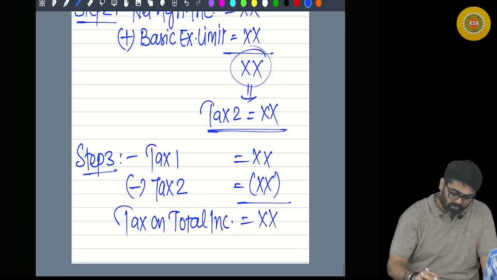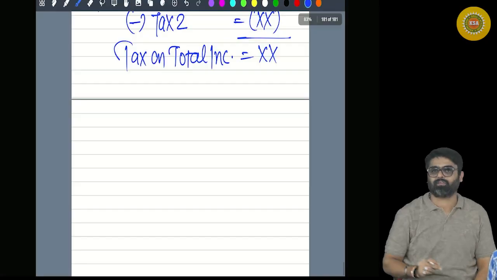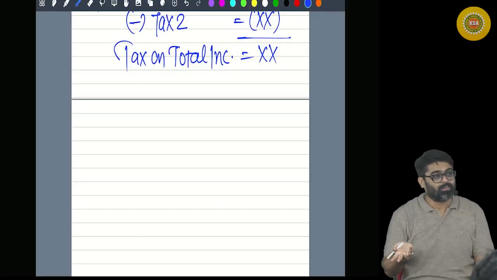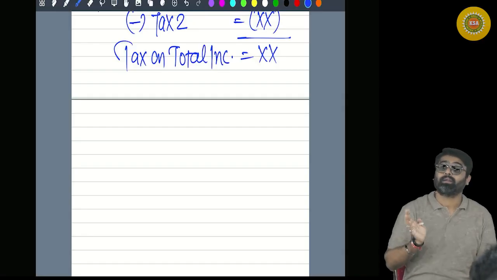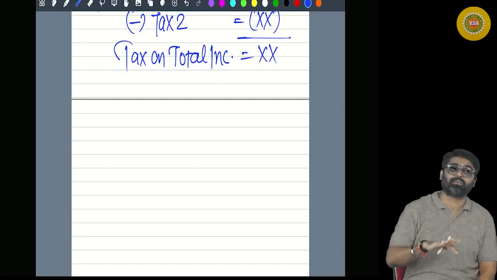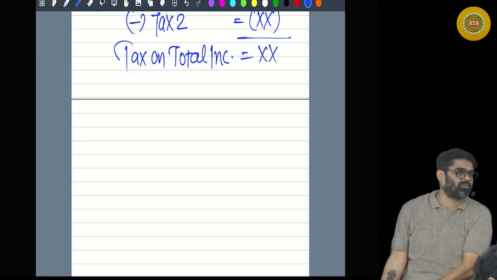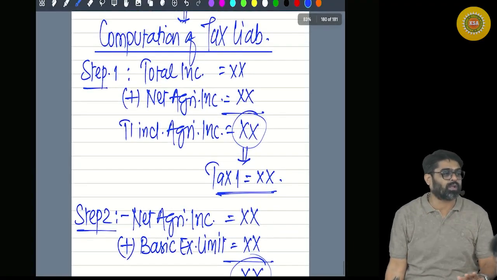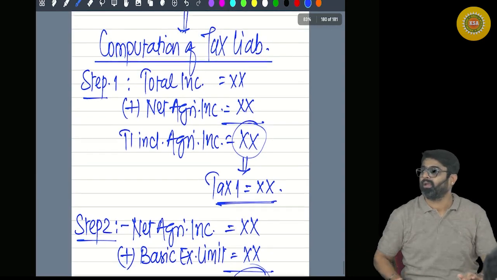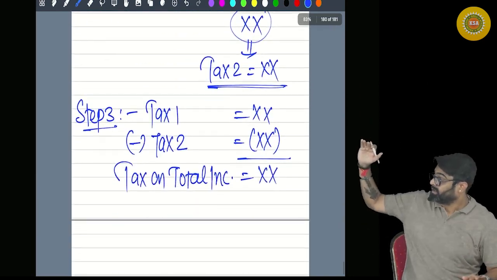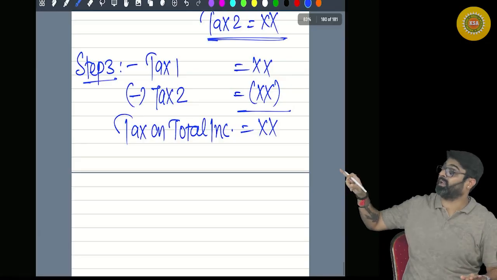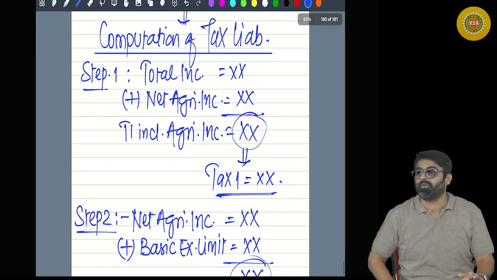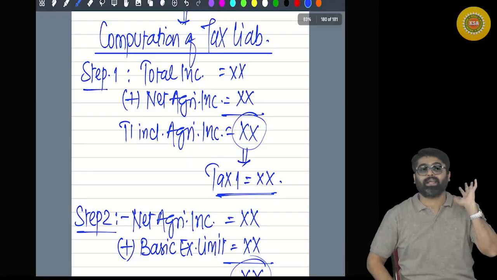Yes or no? This is going to give you tax on total income. Now what will you do after this? Add surcharge if applicable, less rebate if applicable. Then you will get tax including surcharge or tax after rebate. The same process which we follow. Yes or no? But directly don't apply the tax rates on your total income, otherwise your answer will be wrong. You will have to calculate your tax on total income by following these 3 steps. Getting my point? This is the concept of partial integration.